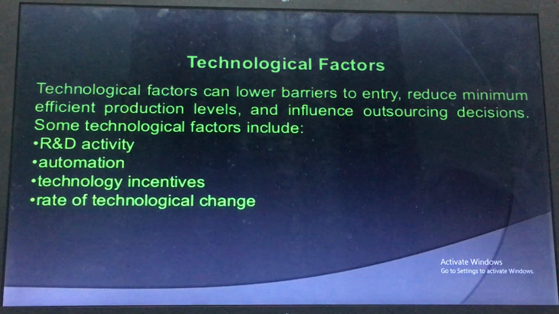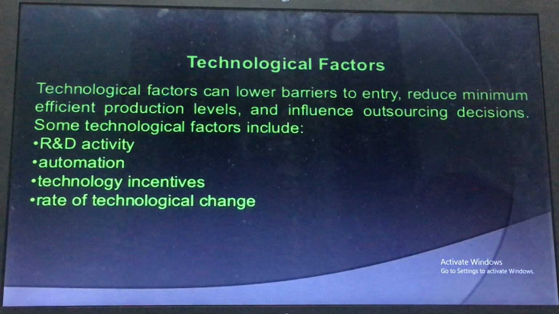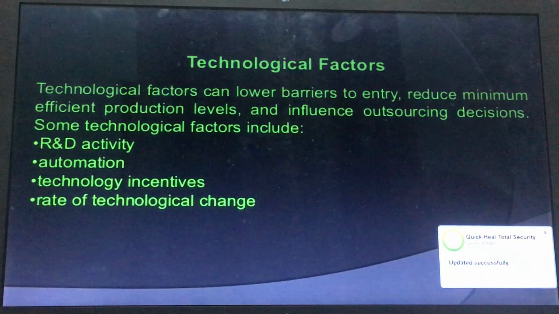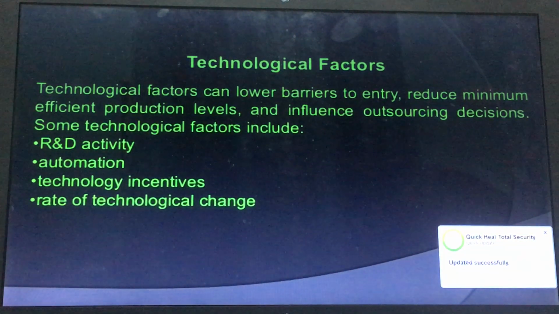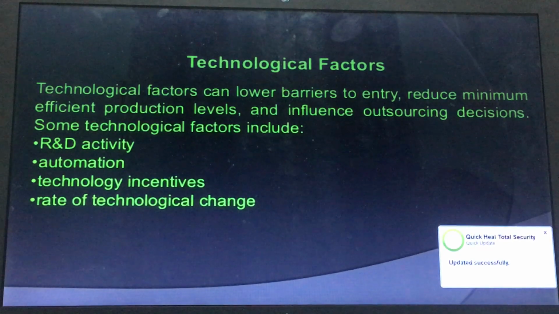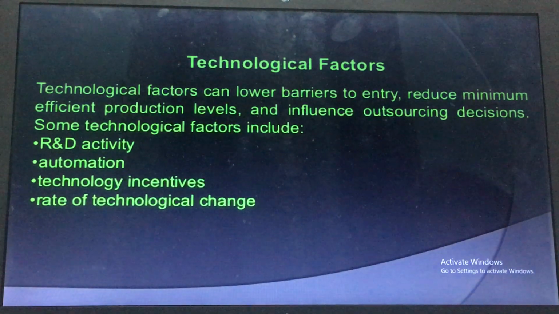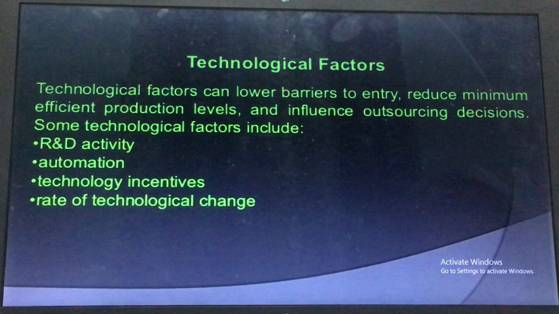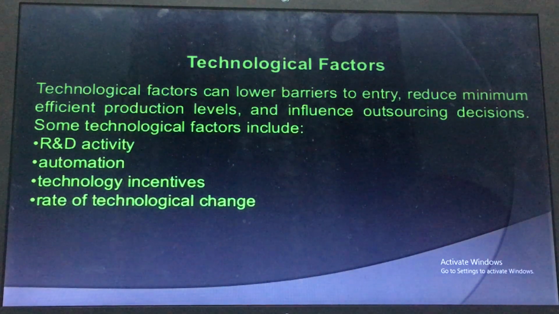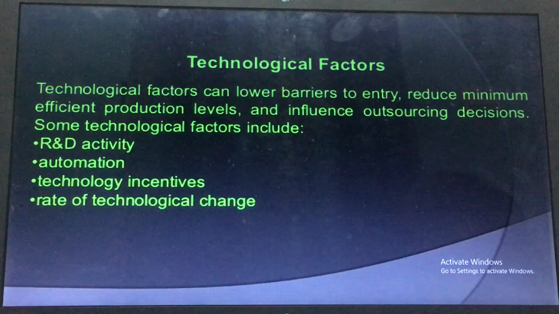So the last point is the technological factor. The technological factor can lower barriers to entry, reduce minimum efficient production level, and influence outsourcing decisions. Some technological factors include research and development activity, automation, technological incentives, and rate of technological change.